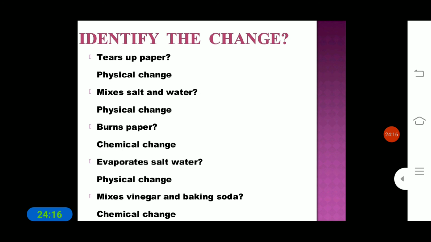When salt dissolves, it cannot be seen, but we can separate salt and water. See how salt is prepared. It is prepared from sea water. The salt which is present in sea water, we can separate it.